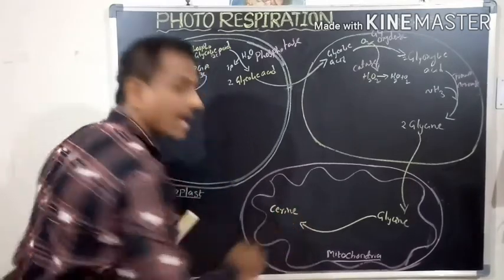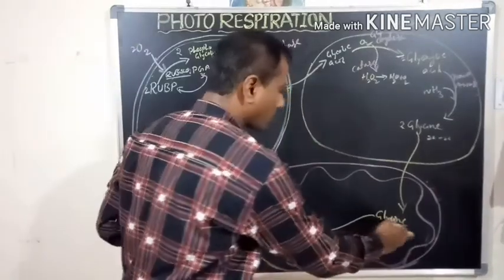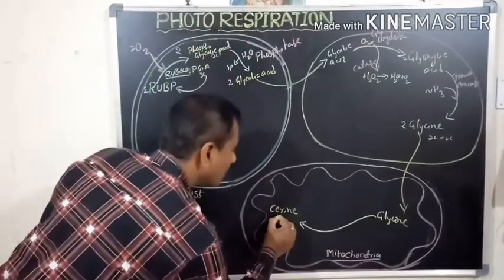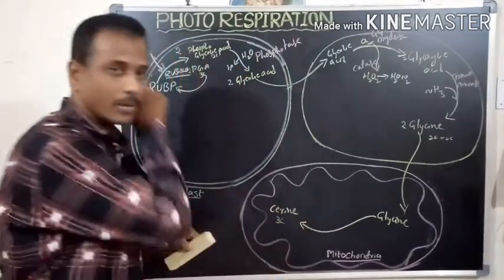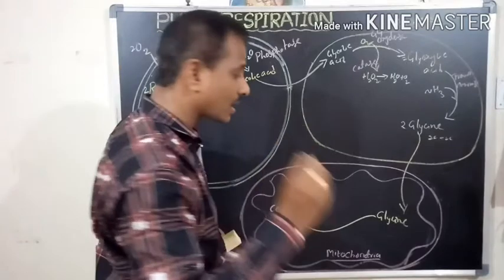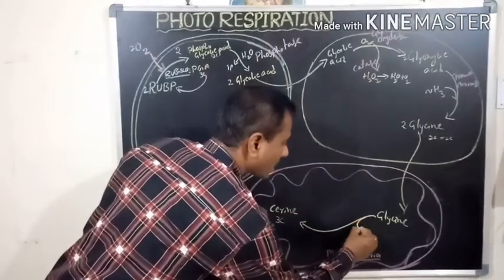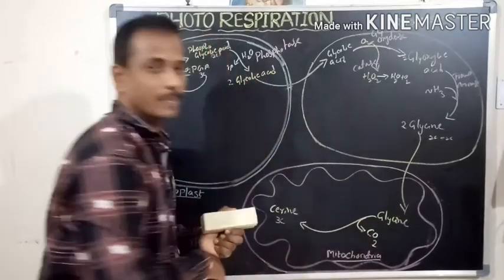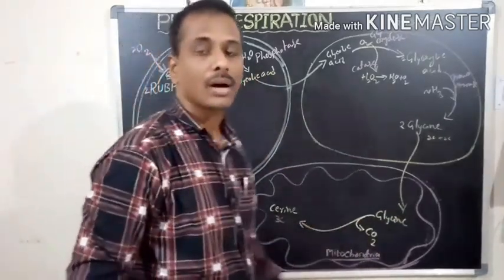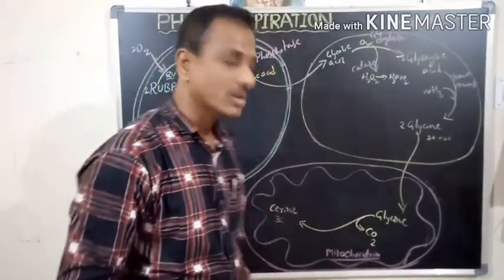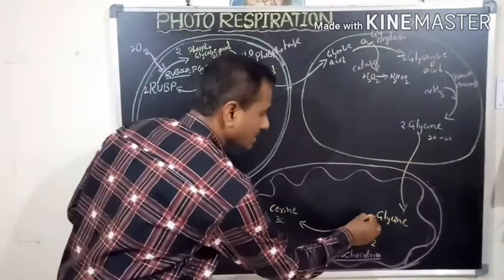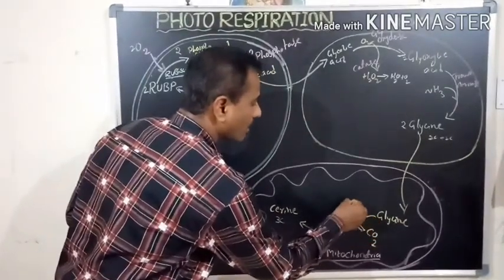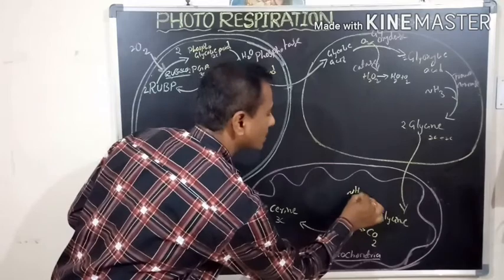This is also an amino acid. 2 plus 2, 4 carbons are formed as a 3-carbon compound. What about the other 1 carbon? The other 1 carbon is released as carbon dioxide gas. This process is a decarboxylation process. In this process, 1 molecule of ammonia is also released.